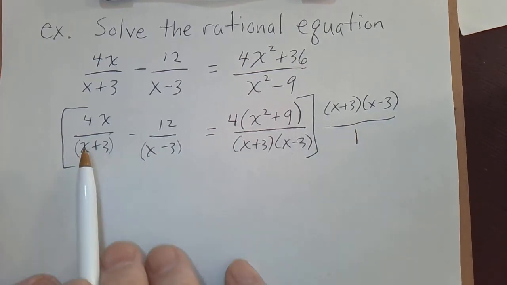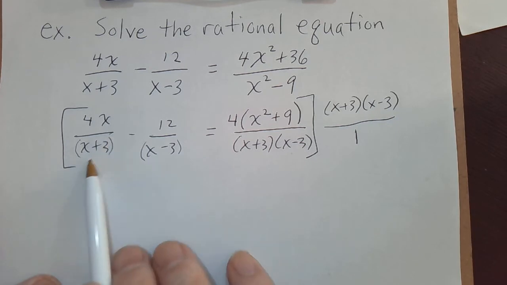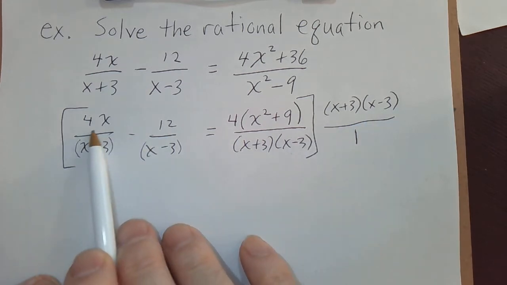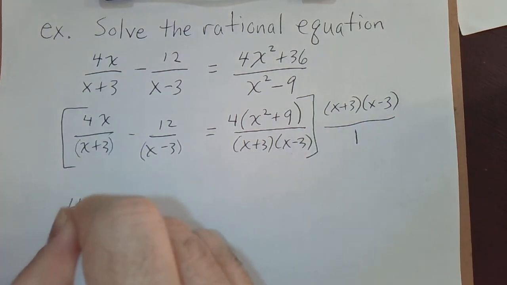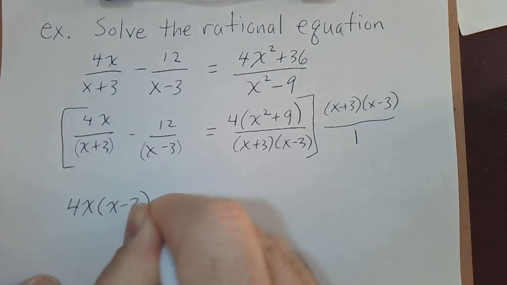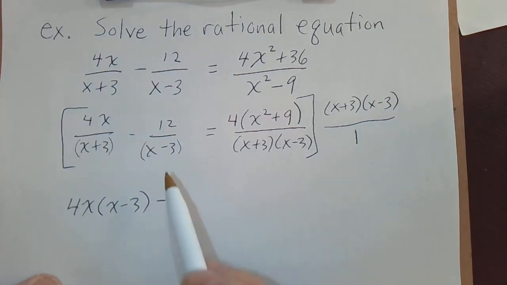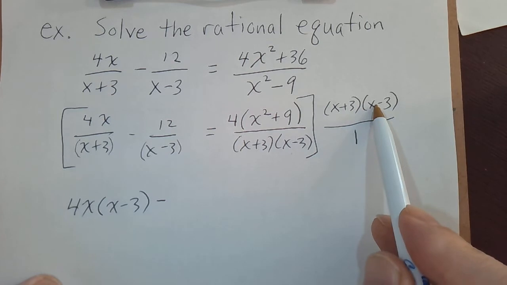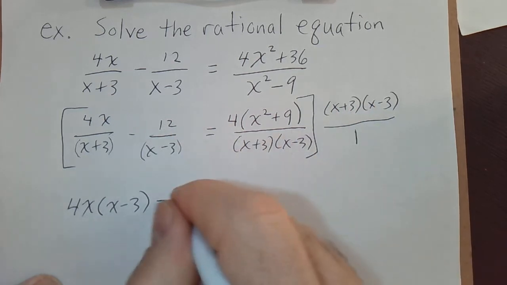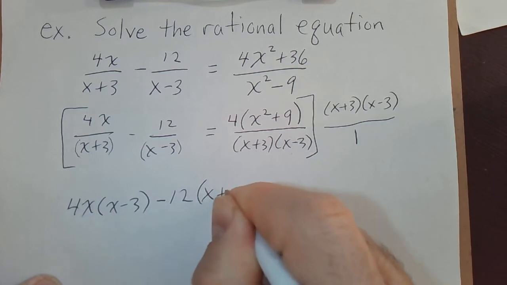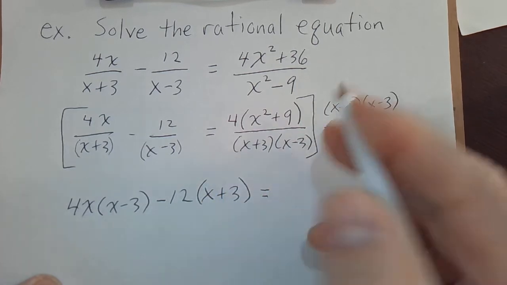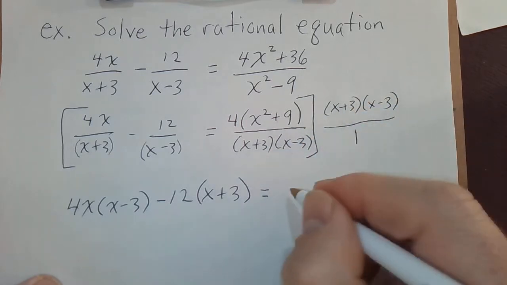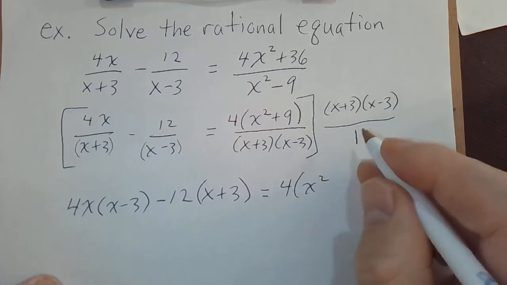So when I take this and multiply it by the first term here, the x plus 3 is going to cancel this x plus 3, leaving you with an x minus 3 on top, and this 4x as well. So 4x times x minus 3, minus, well, that minus just corresponds with that minus. x minus 3 cancels, leaving us with x plus 3 on top and a 12 on top. Equals, and in this case, the entire denominator cancels with this x plus 3, x minus 3, leaving us with 4 times x squared plus 9.